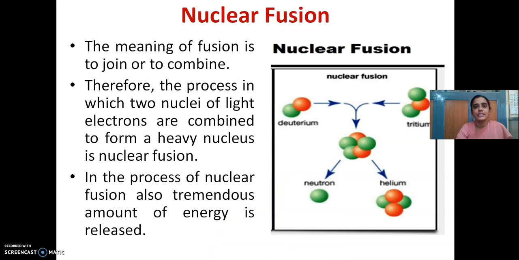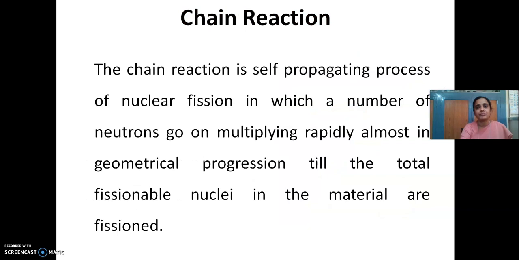Now we will see what is nuclear fusion. Fusion, as the word indicates, is joining or combining. Therefore, in this process, 2 lighter nuclei combine together to make a single nucleus of heavier mass. Thus, this process also is able to produce a huge amount of energy.